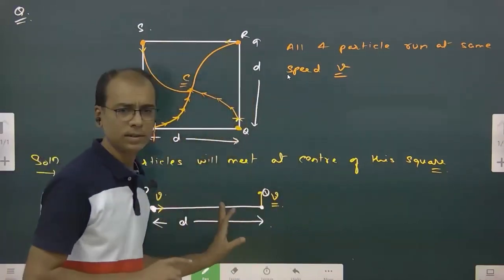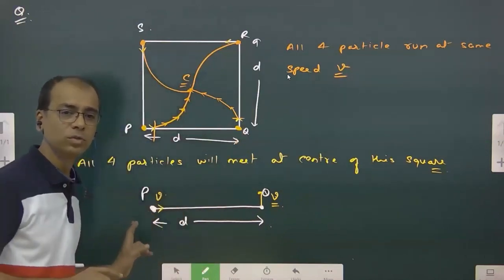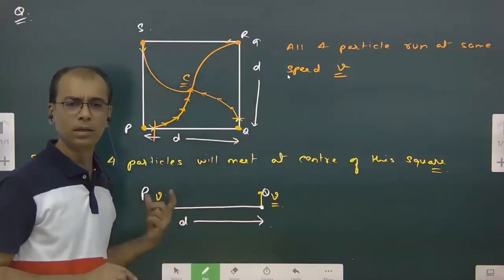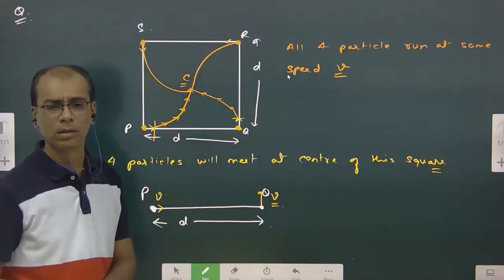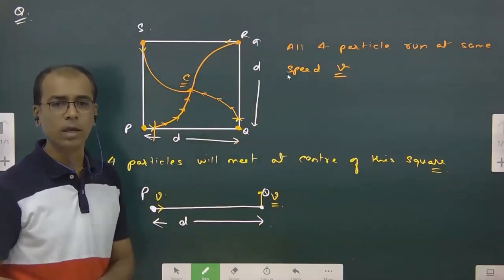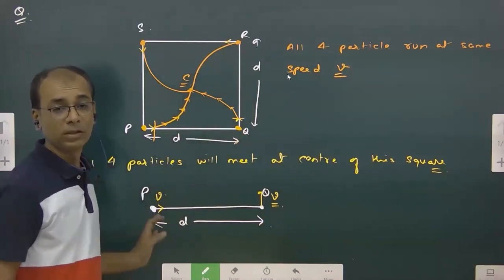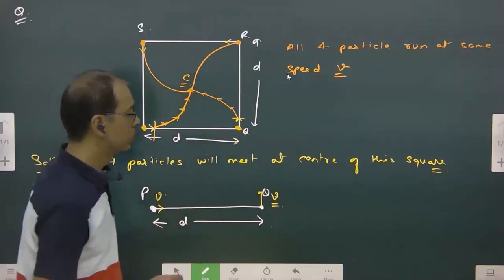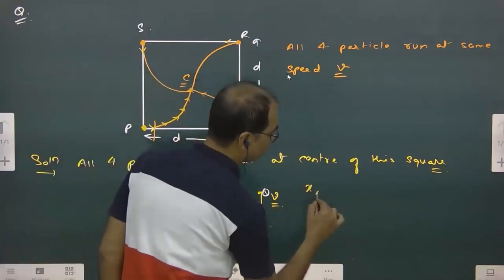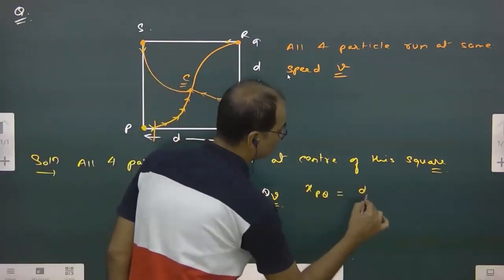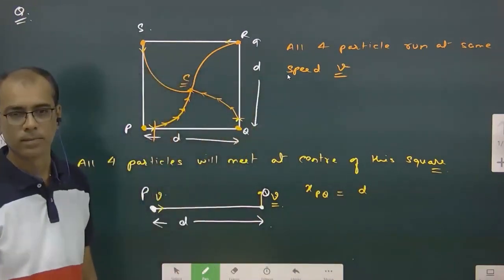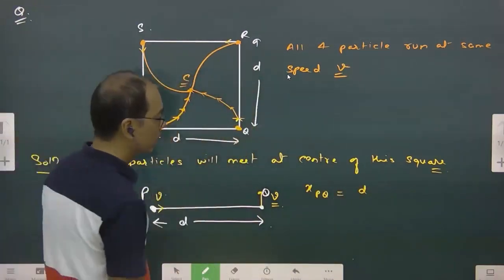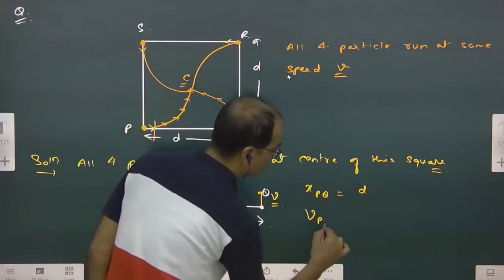So when Q is at rest, how much distance does P have to move to catch Q? Only D. So displacement of P with respect to Q is D.